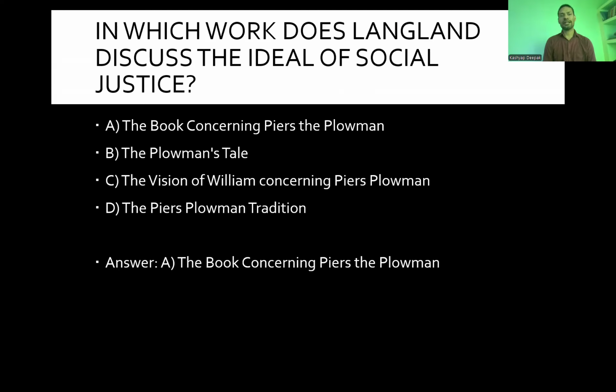In which work does Langland discuss ideal social justice? The book concerning Piers the Plowman, Plowman's Tale, the vision of William concerning Piers Plowman, tradition. And the answer is simply A, the book concerning Piers the Plowman.